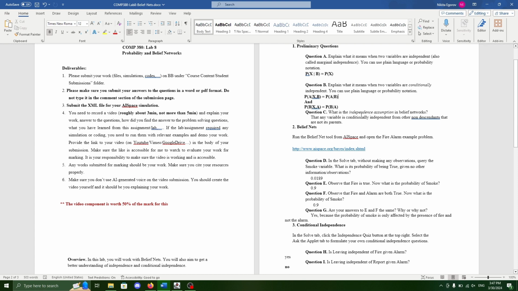And the independence assumption in belief networks is that any variable is conditionally independent from other non-descendant variables that are not its parents. So once we know the values of the parents of a certain variable, we do not gain any extra information from finding other variables, for example, the parents of the variable's parents.